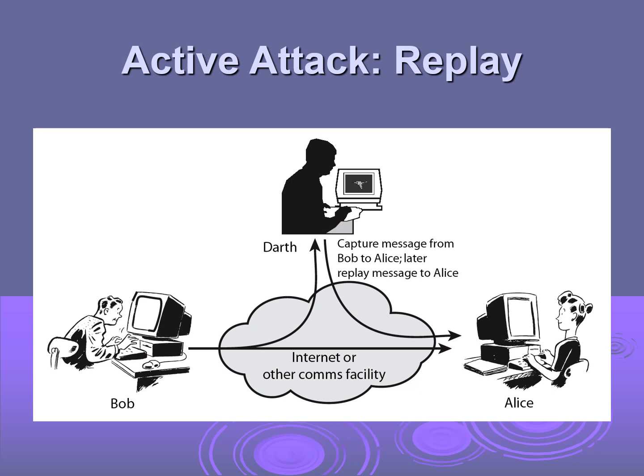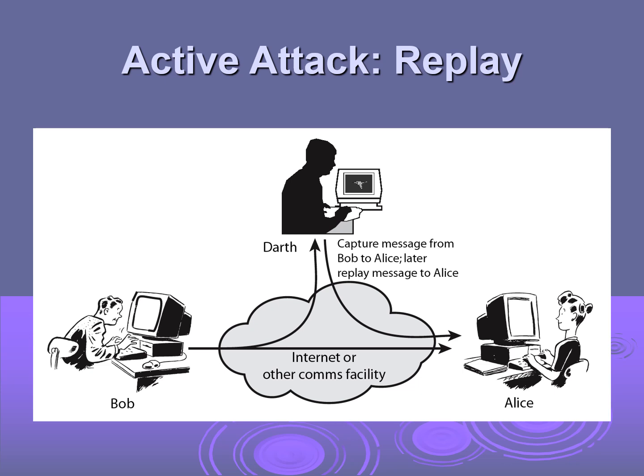Again, among active attacks, there is the replay attack. Here Darth captures the message from Bob to Alice, and later he replays that message to Alice. For example, Bob might have sent that message only once, say 500 rupees transferred from Bob to Alice.